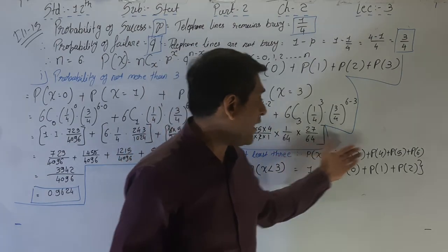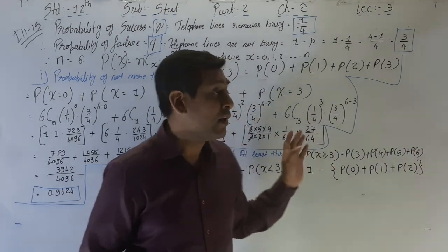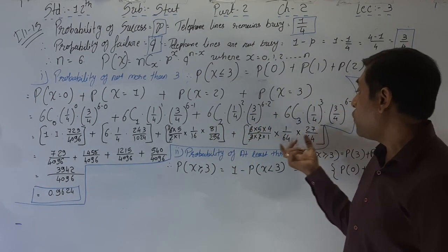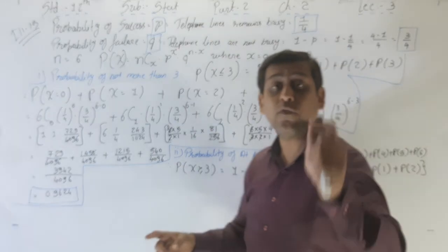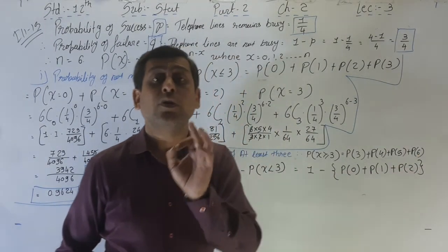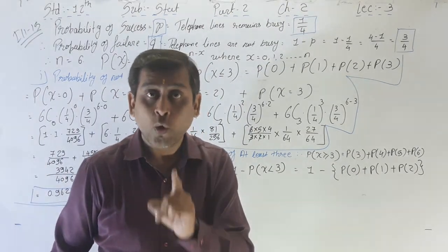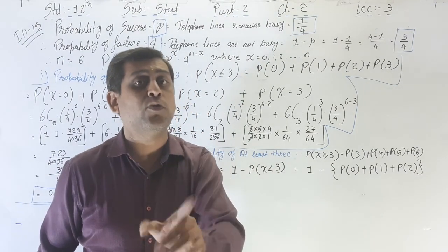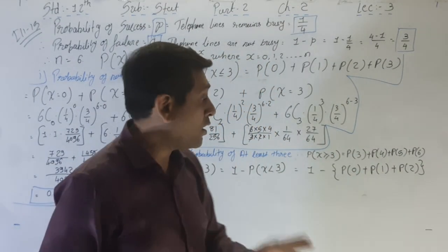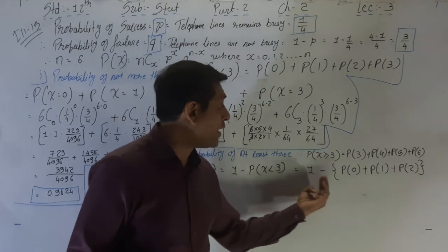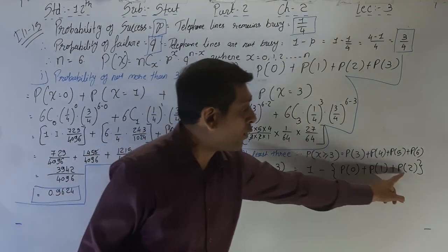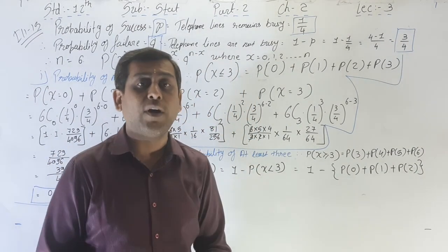If we are using the direct method, that is 3, 4, 5, 6, then yes, we have the value of P of x equal to 3, but we have to find out P of 4, P of 5 and P of 6. Here it is time consuming. So whenever a shortcut is there, you have to use it. Here the shortcut is 1 minus 0, 1, 2. The values of 0, 1, 2 we already found, so now put the values of 0, 1, 2 here and find the final answer.